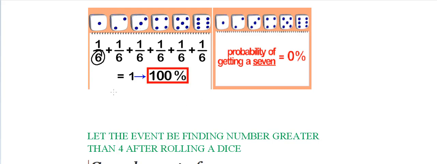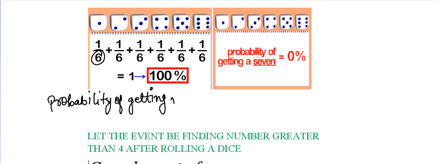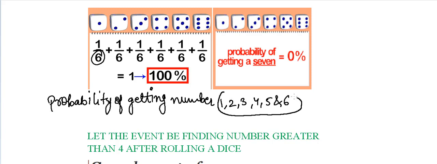If I say the probability of getting any number among 1, 2, 3, 4, 5 and 6, it is 1, if I get any of these. But individually, if I ask what is the probability of getting 1, it is 1 by 6.